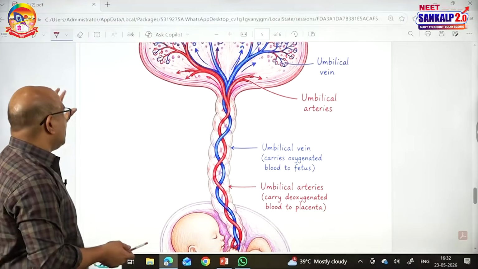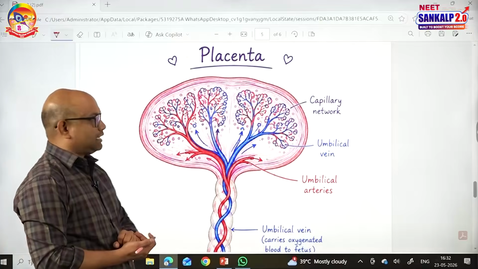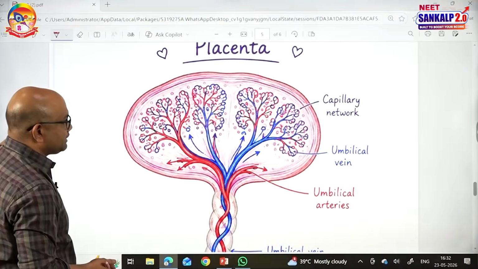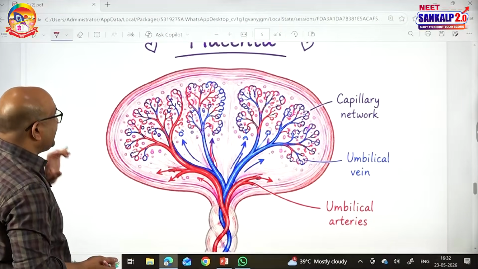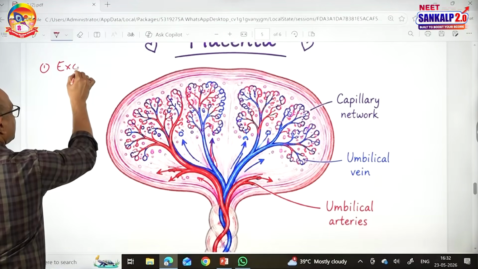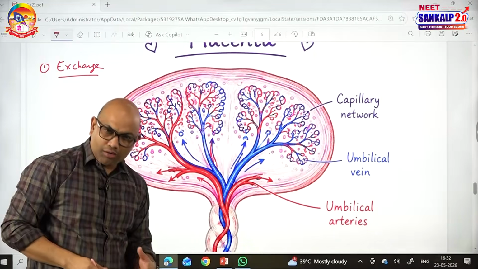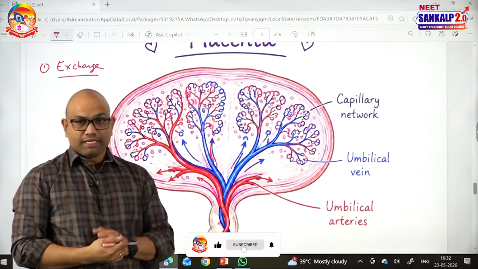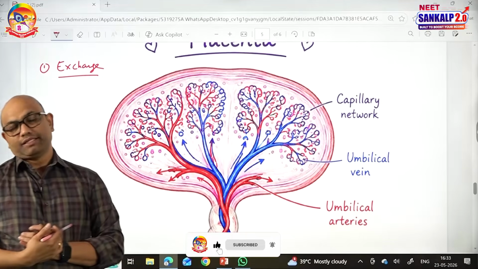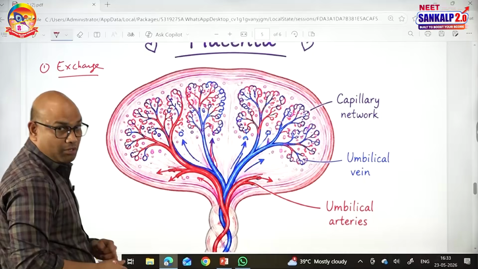So the placenta is the structural and functional connection, and what are the functions of the placenta? The first and foremost function of the placenta is that it is involved in the exchange of materials between mother and fetus: exchange of nutrients, waste, hormones, and gases like oxygen and carbon dioxide. The second function is that the placenta secretes hormones.